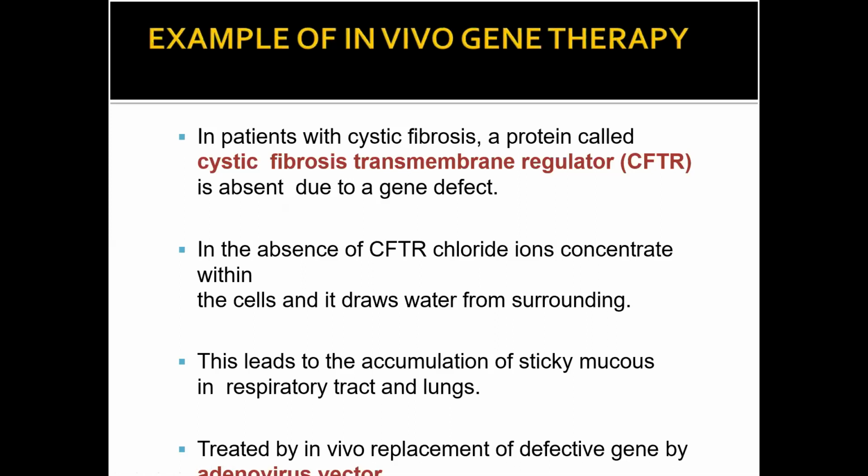So this leads to, in cystic fibrosis, what happens? A sticky mucus-like thing is formed inside the lungs and it gets swollen. Treated by in vivo replacement of the defective gene by adenovirus vector. So what is happening? In vivo transfer of adenovirus vector into the diseased person has been reported to be cured when CFTR is affected by the disease.